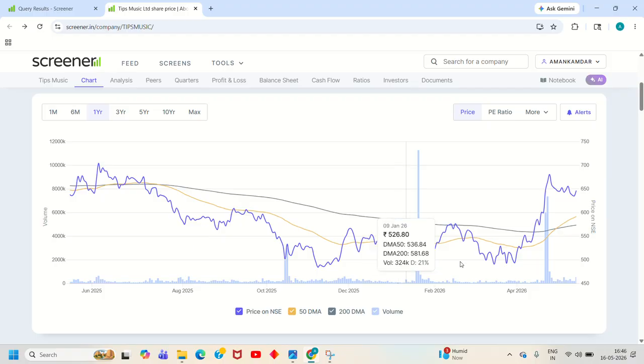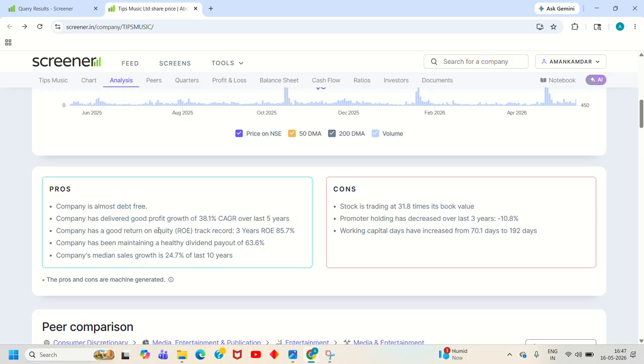And now this is the price chart. We can see that our stock price is currently above the 50 and 200 day moving average. These are some of the snapshots where they have entered the pros and cons of the company. The company is almost debt free. The company has delivered good profit growth of 38.1% CAGR over the last 5 years. So it has also completed our second profit criteria as well.